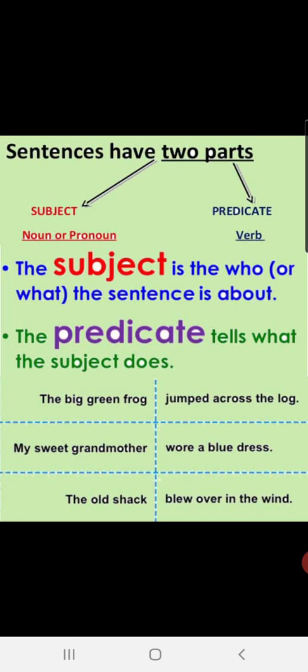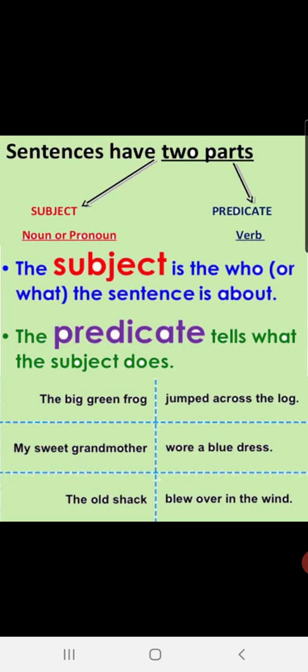A sentence has two parts. Subject is the noun or the pronoun of the sentence, children. You all know what a noun is. Noun is the name of a place, person, animal or thing, right? And pronoun, he, she, they, it, all these are pronouns. Clear?